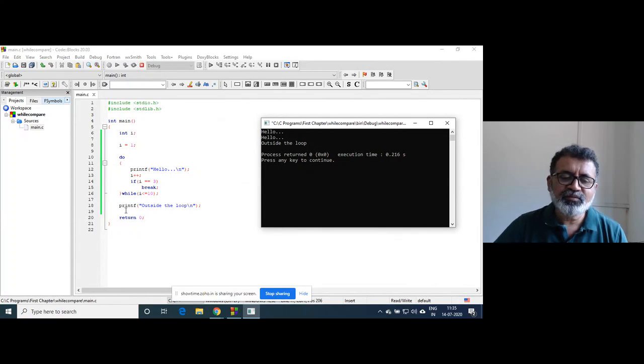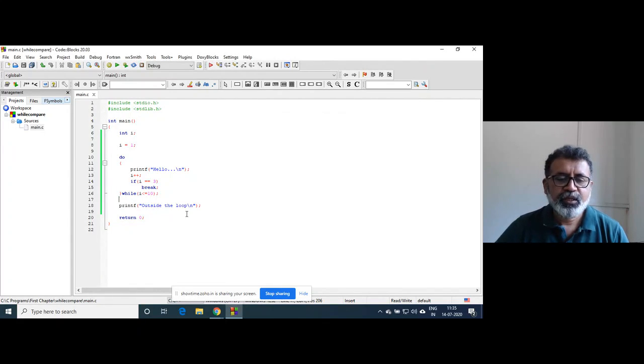That's why I have put one printf statement outside the loop. This is how we try to explore what happens inside the program. Now, in which cases this is used, we will see when we write programs. But this is how the program is executed.